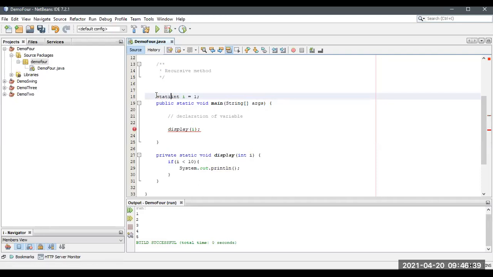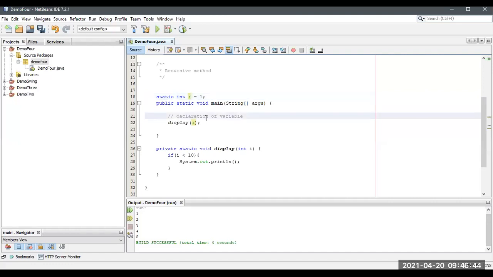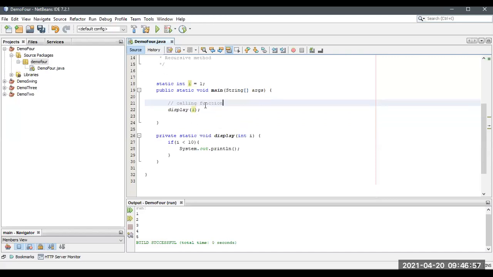Static. Please observe what are all the things I am doing. I just declared a variable outside this method, and this is the calling function, and I'm sending this value.